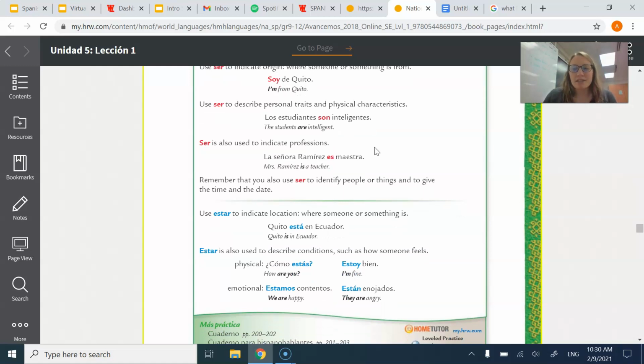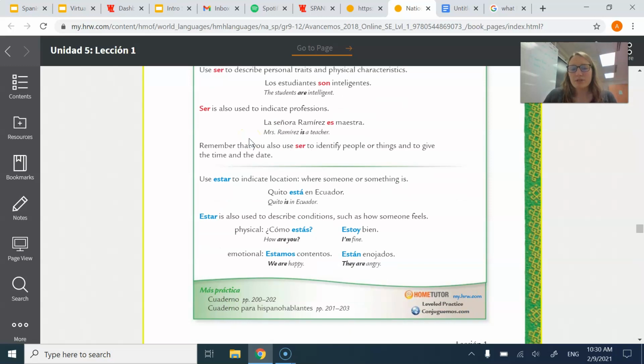That's not a condition. Ser is also used to indicate profession, so we haven't learned that yet. La señora Ramirez es maestra. She is a teacher. You also use ser to identify people or things and to give the time and date. So for example, I would say, la madre de mi madre es mi abuela.